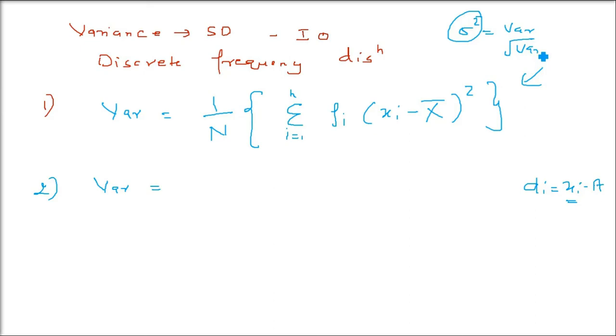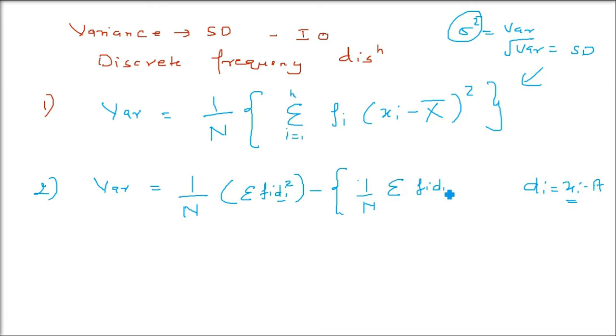So sigma square is basically variance, and variance under root is standard deviation. So I'm just telling you about variances, and finally I'm trying to find out the standard deviation only. So in this bracket you will have sigma fi di. What is di? xi minus a. So only fi multiplied by di square. Please remember fi into di square. And then we have in the whole bracket 1 by n, then sigma fi di, and this whole square, sigma i equals 1 to n fi di whole square.